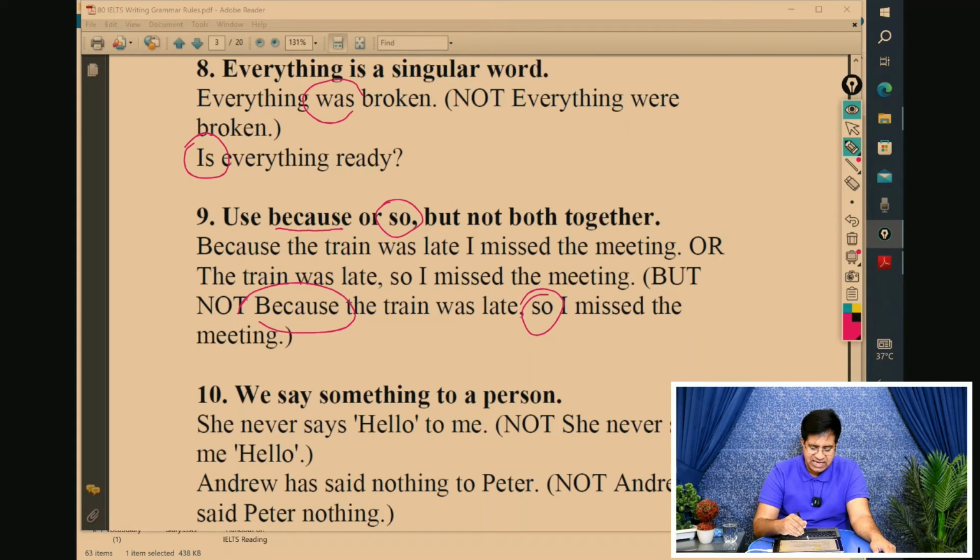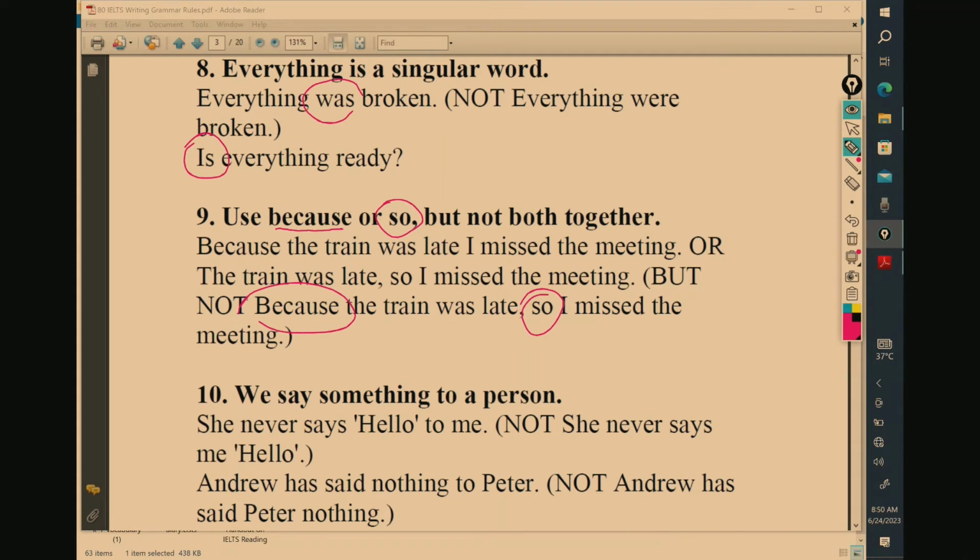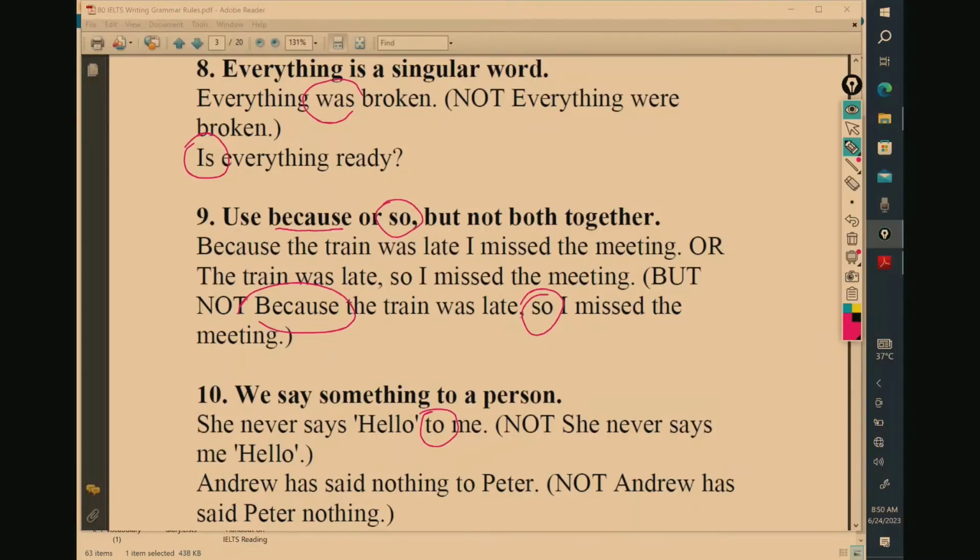All right, we say something to a person. She never says hello to me. Not she never says me hello. No, not says me hello. She never says hello to me. Andrew has said nothing to Peter. Not Andrew has said Peter nothing. Andrew has said nothing to Peter. Okay, not Andrew has said Peter nothing.